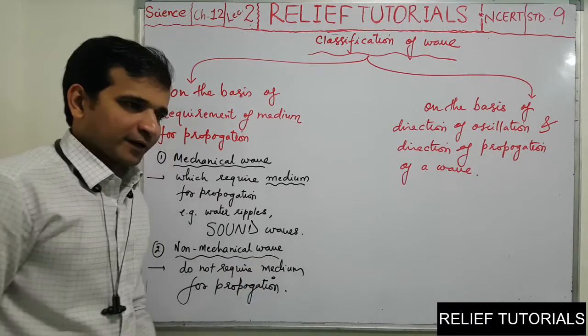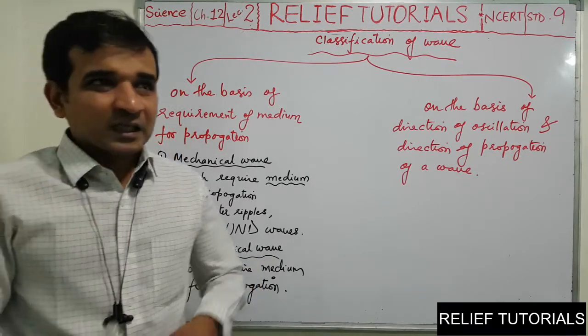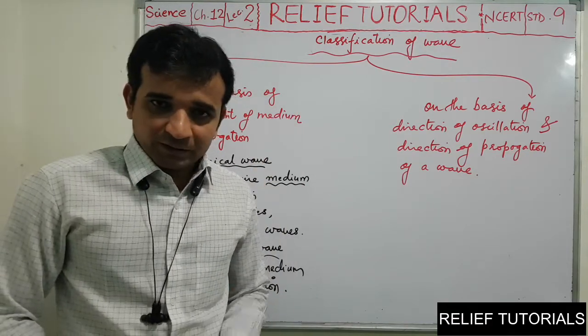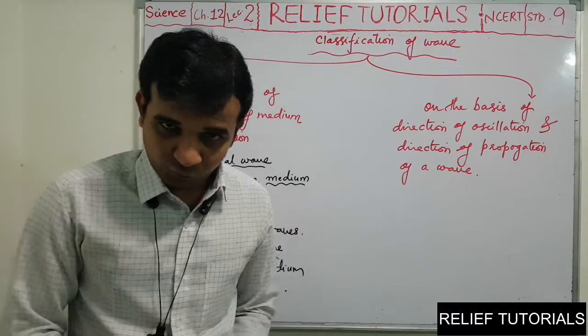Non-mechanical waves means the waves which do not require a medium for propagation. They can travel in the presence of a medium also and without a medium also. They can travel in air, they can travel in water, they can travel in vacuum also.